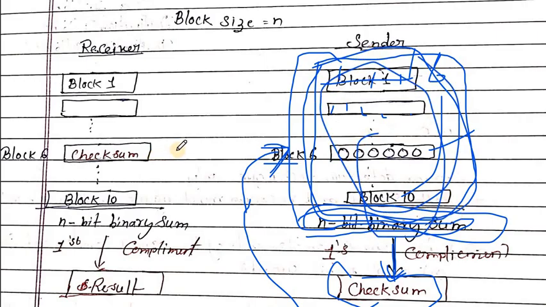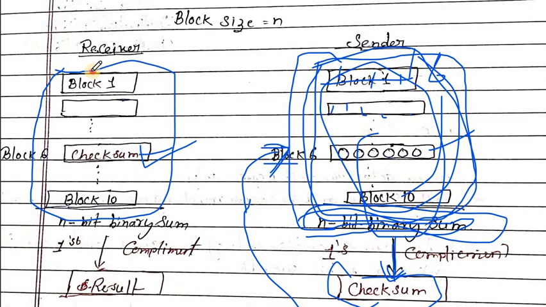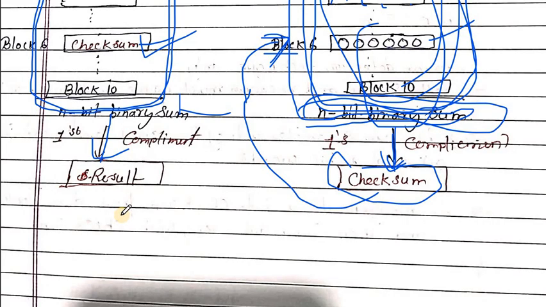Now at the receiver end, the receiver receives these 10 blocks, and in these 10 blocks there is a checksum field. Now what will the receiver do? The receiver will add these 10 binary strings, get an n-bit string, and take the complement of that n-bit string. If the result is all zeros, then the receiver will conclude there is no error in the header part.